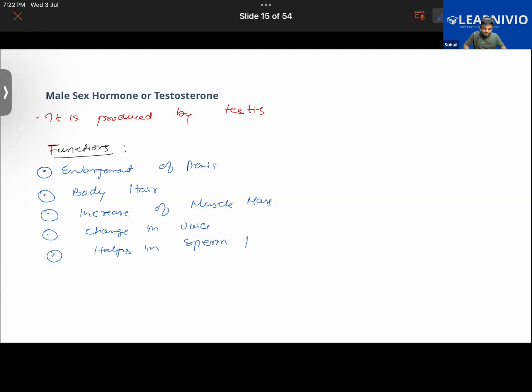And you guys are forgetting two important things: bones and red blood cells. Growth in height? Yeah, we can say that also, but it does not have that much of a role to play in the growth of height. Usually that is not counted as the main function. Strengthening the bone, yes.